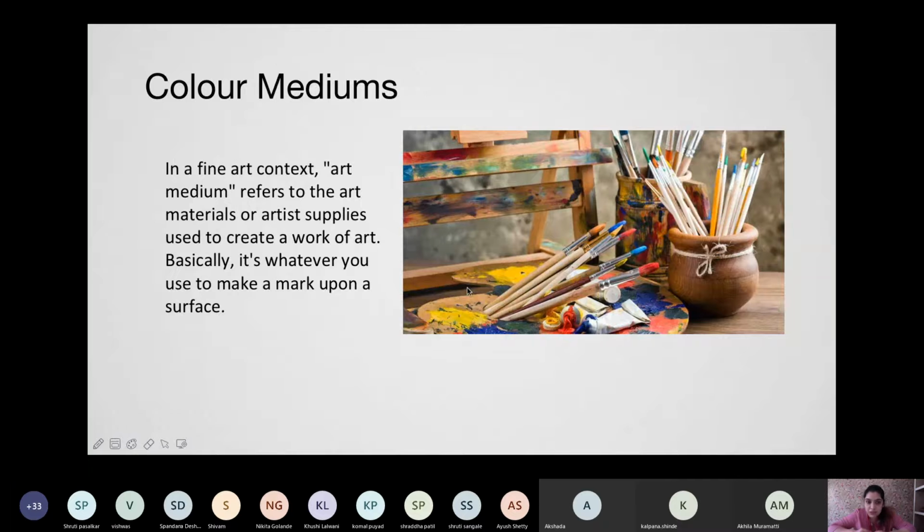Basically, it's whatever you use to make a mark upon a surface, say your sheet or your canvas. It can be wooden, it can be metallic, it can be fabric, it can be anything.